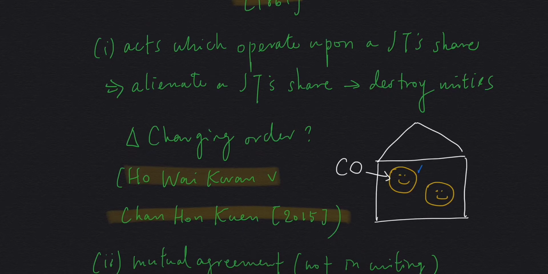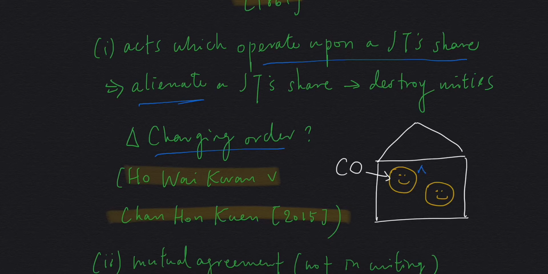The first one is acts which operate upon a joint tenant's share. This means any act that would alienate a joint tenant's share. When the four unities are destroyed, then there wouldn't be a joint tenancy. An example I can think of is a charging order. Note, whether or not a charging order will sever a joint tenancy is still in dispute, but some suggest that it would, and their argument goes this way.